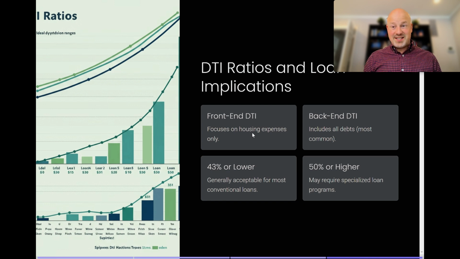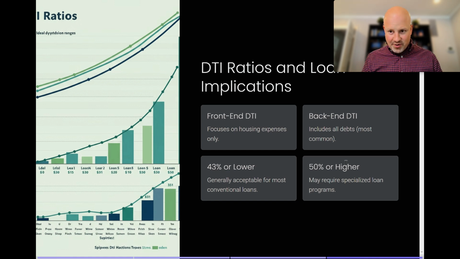In most cases, that's going to be a little bit high, but if you look down here, most lenders are looking for a debt to income ratio of 43% and below. That is a safe number. Now we can go to 50%. It just depends on what type of loan you're getting. If it's a jumbo loan, a lot of these jumbo lenders cap you at a 43% DTI. If you're going to go over 50 or higher, you're looking at probably a VA loan, possibly an FHA loan, and maybe some other kind of non-conventional loan that's out there. So that is the DTI, debt to income ratio.